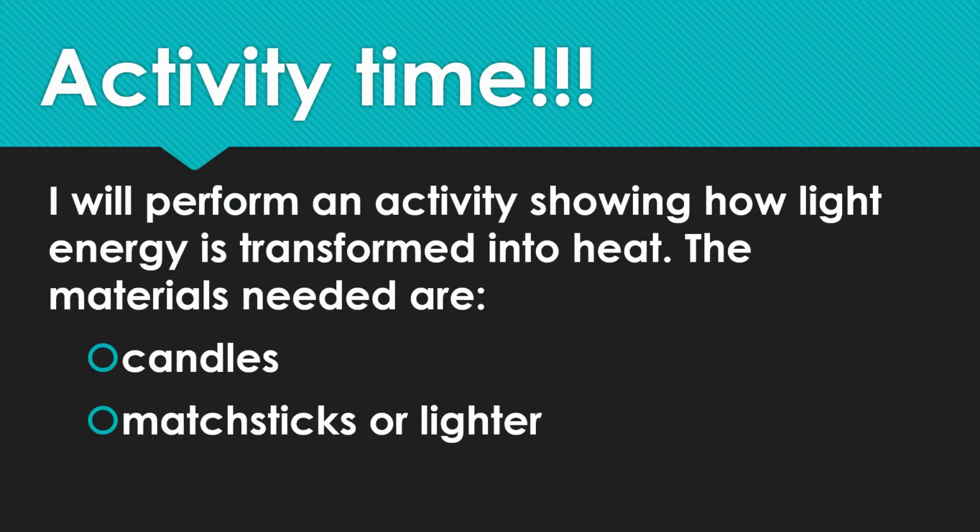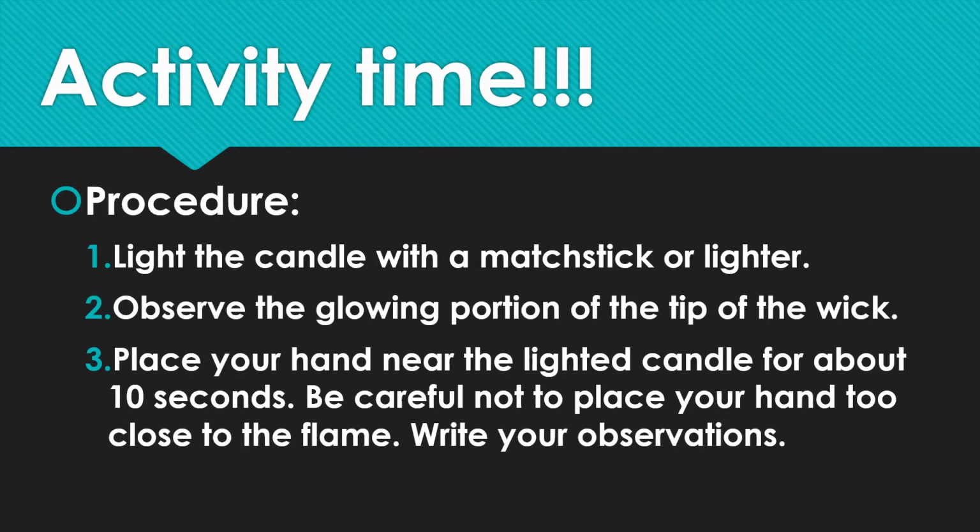I will perform an activity showing how light energy is transformed into heat. The materials needed are candles, matchstick or lighter. Here are the procedures. 1. Light the candle with a matchstick or lighter. 2. Observe the glowing portion of the tip of the wick. 3. Place your hand near the lighted candle for about 10 seconds. Be careful not to place your hand too close to the flame. Write your observations. You can do the activity with me. Just make sure the materials are ready and you ask help from an adult.